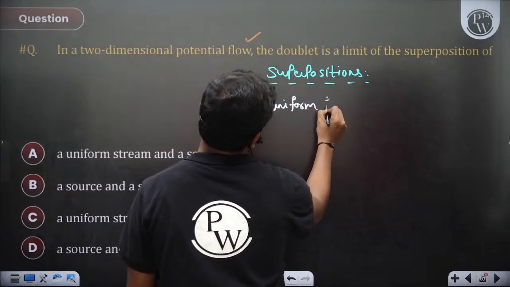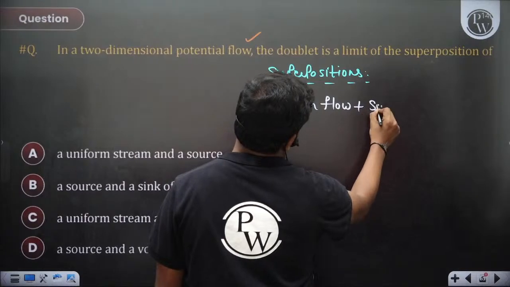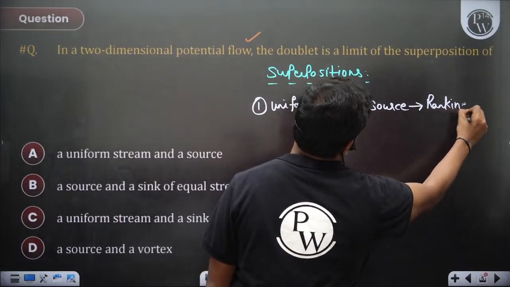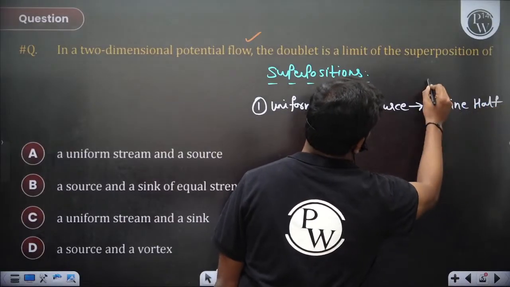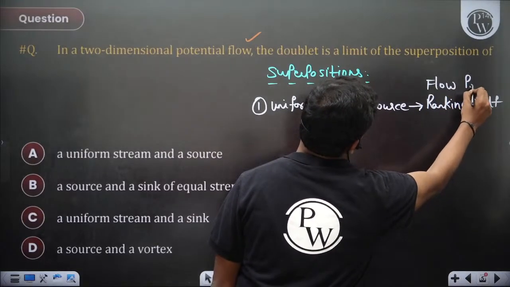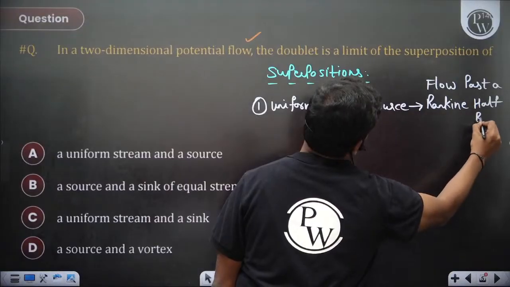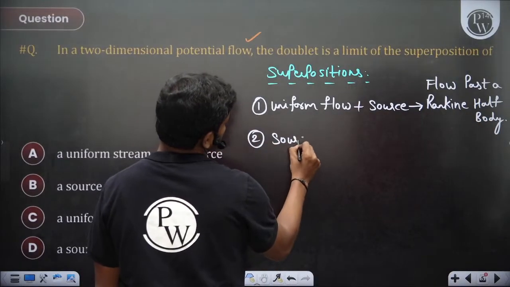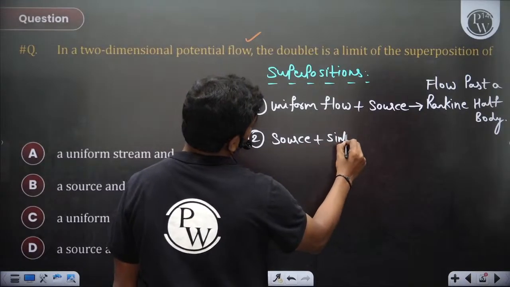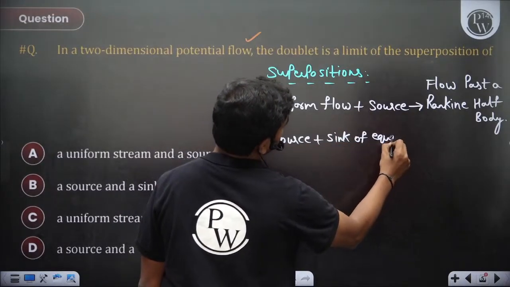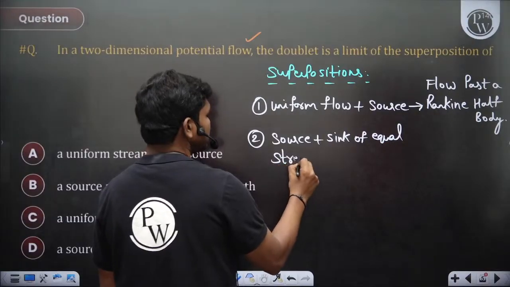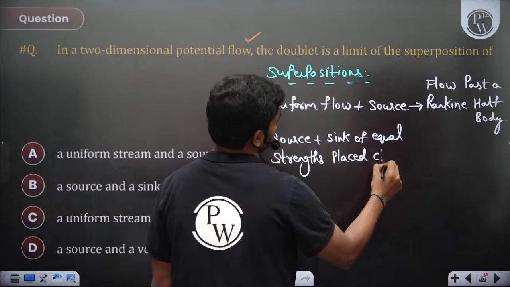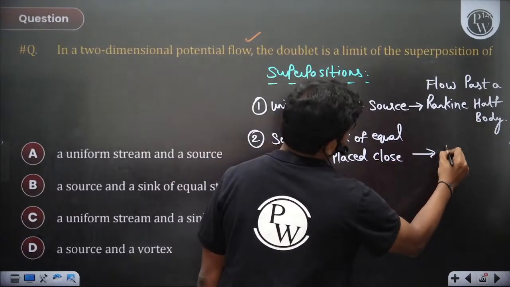So first, uniform flow plus source gives you a Rankine half body. Flow past this can be simulated as flow past a Rankine half body. Then source plus sink of equal strengths placed close. This gives you a doublet.